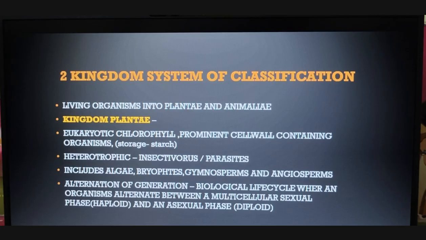Can you understand, children? It can undergo two phases, the gametophytic phase and the sporophytic phase. Gametophytic means sexual reproduction. The organism will reproduce through gametes, whereas sporophytic means the organisms will reproduce through spores. So both are included under kingdom Plantae. Can you find the difficulties now? So we know plants are photosynthetic, plants cannot move, plants can prepare their own food, but you can also find certain characters inside.